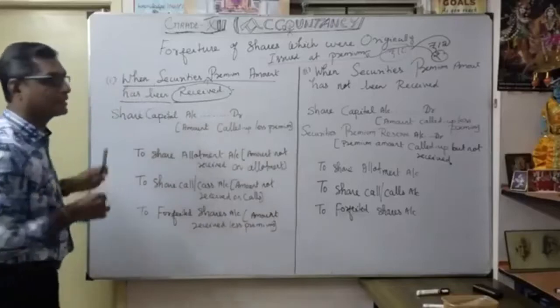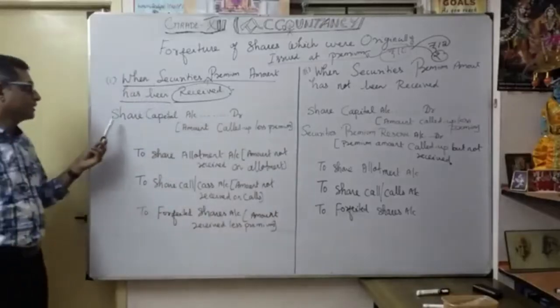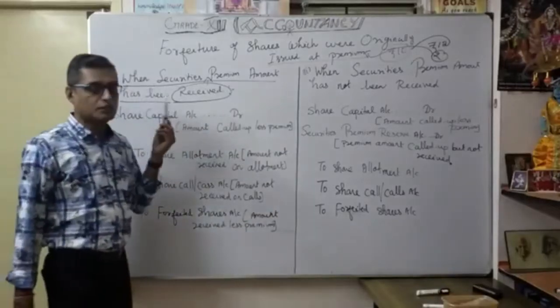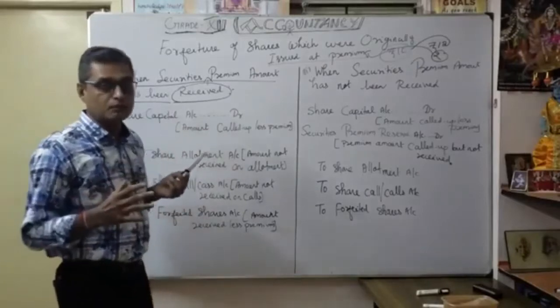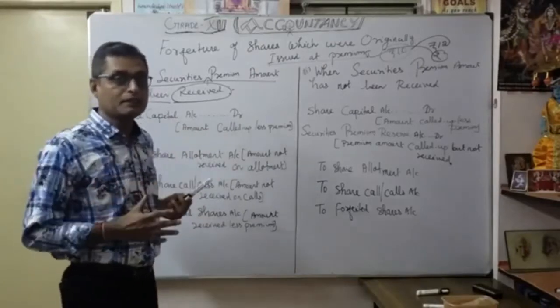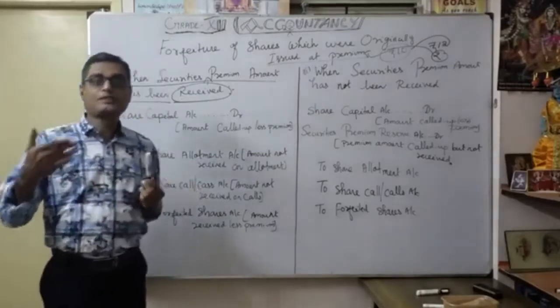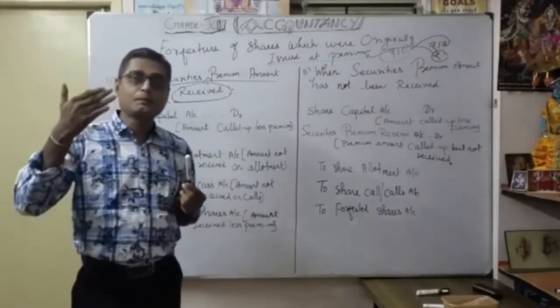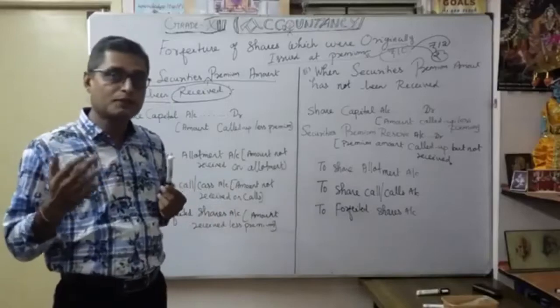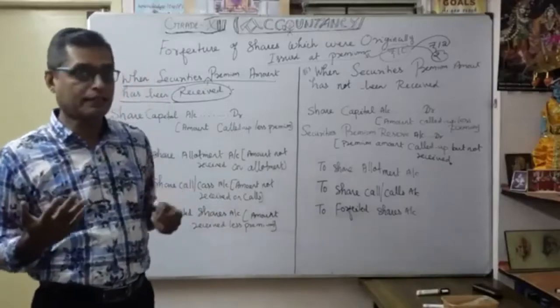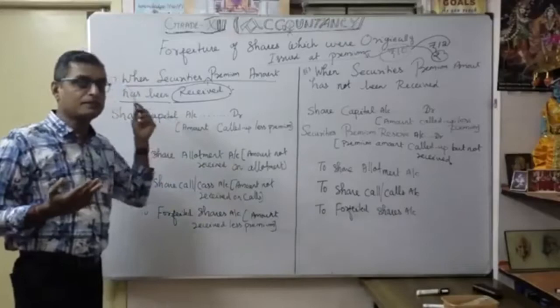What is the journal entry for that? See here, share capital account debit. As you know very well, why are we debiting share capital? Naturally, when you forfeit the shares, share capital is reduced. Usually we credit share capital, but at the time of share forfeiture we are debiting share capital account.